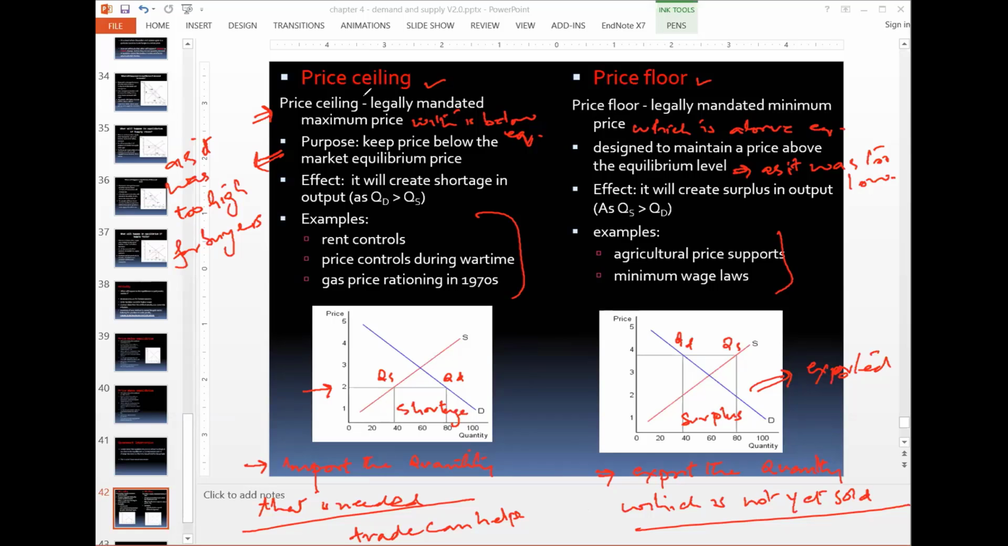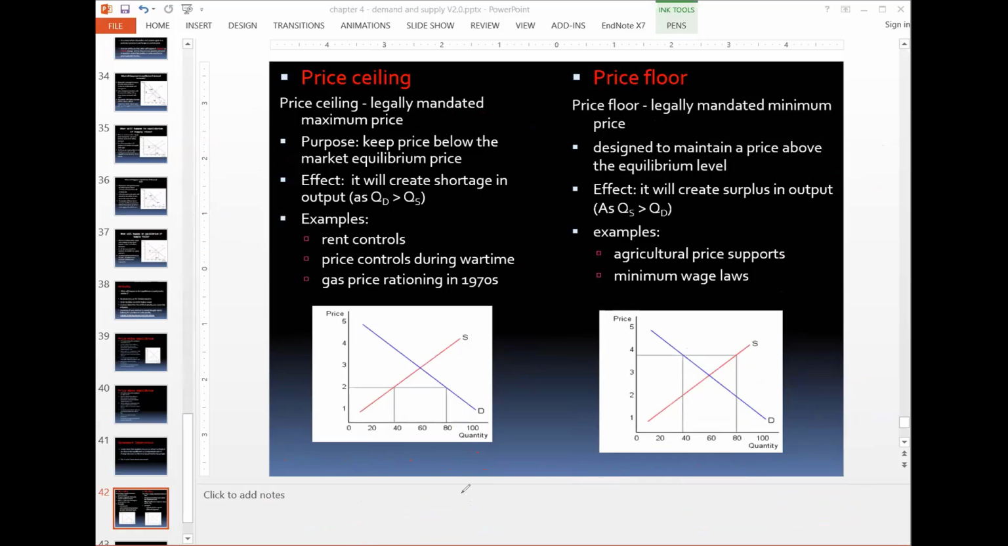So, for example, whenever the prices are too high, the government can apply a price ceiling, or whenever the prices are too low, they can apply a price floor. This way government can intervene in the market. Hopefully it is clear for you. This was the last topic in the concept of demand and supply.